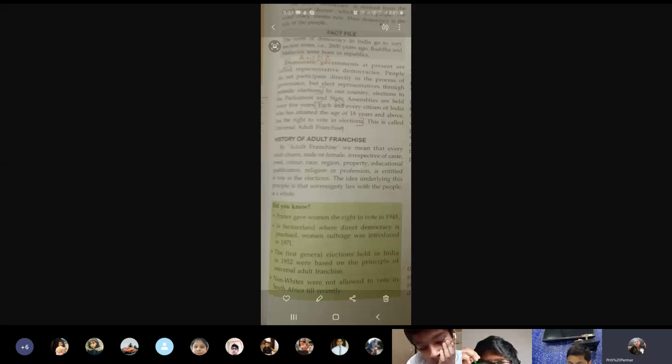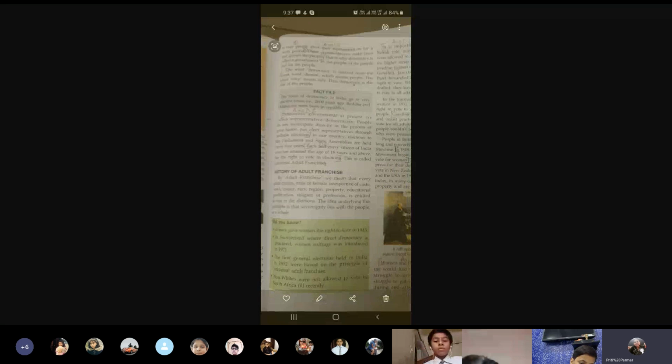Or he will not cast a vote. Anyone can cast his or her vote. Nobody on earth can stop them. Clear? It's a law of adult franchise. Everybody who's 18 plus has a right to vote if he or she is an Indian citizen or the citizen of that particular country.